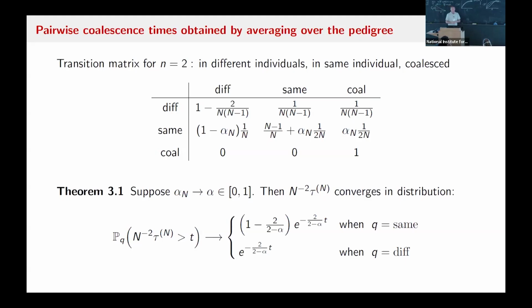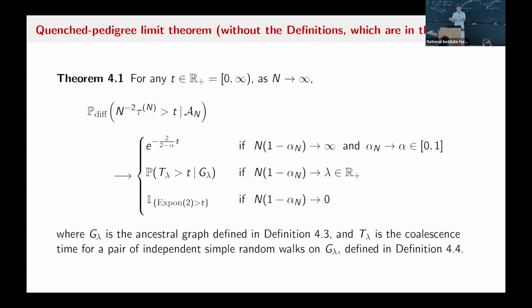This is what was known already, and not for the Morin model. That's why we have this particular result. It's derived for the Morin model, but you get the same thing, not surprisingly. All right. So here's this other one. Quenched is a word that comes from physics and other things, but it just means conditional on the population pedigree. Here's the limit theorem, and only for the diff sample.